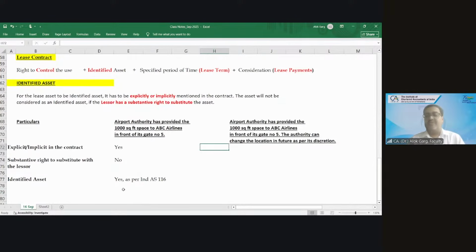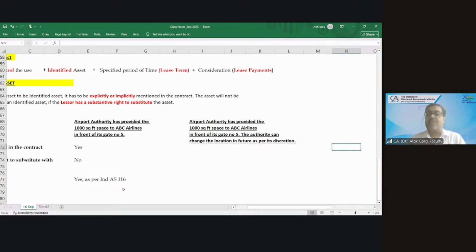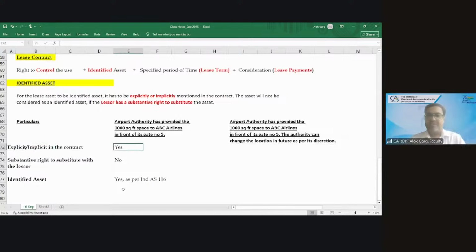Now, second scenario. Airport authority has provided 1000 square feet space to ABC airline in front of gate number 5. The authority can change the location in future as per its discretion. Tomorrow, if Reliance comes to open the outlet Hamleys. Have you seen the Hamleys outlet in the airport? The toys outlet of Reliance? It is with the brand Hamleys.